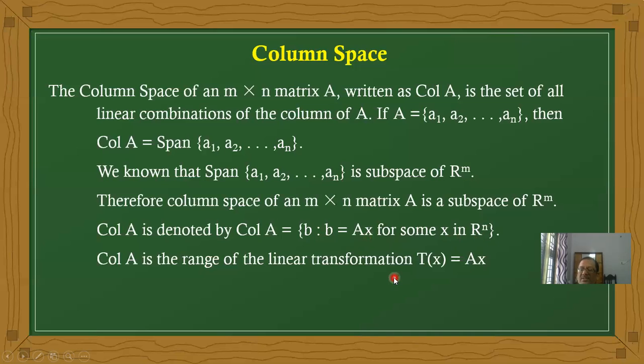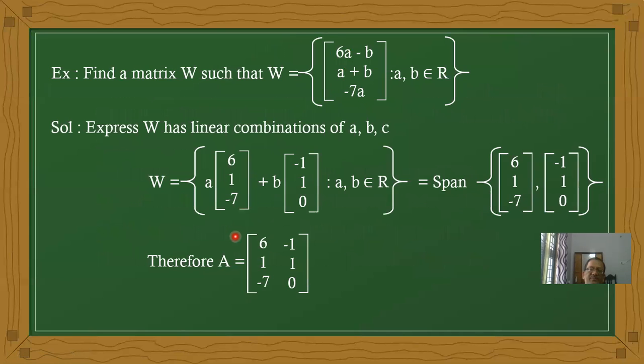Or otherwise it is also denoted by the linear transformation. A linear transformation is nothing but a function, T of x equal to Ax. This is the column space. Now we will do problems on this column space.